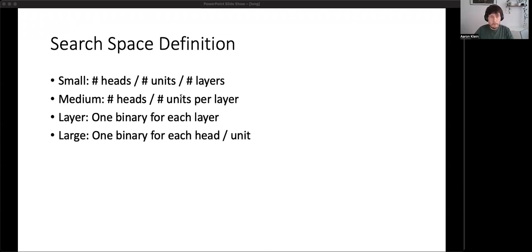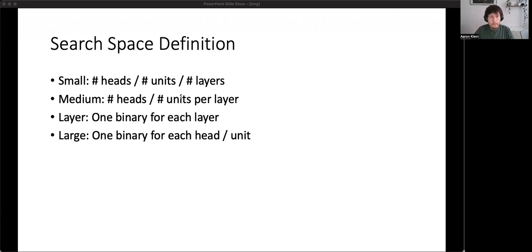To initiate neural architecture search, we must define a search space encompassing all potential subnetworks. We describe 4 distinct search spaces with varying complexity. The smallest search space employs a single numerical parameter to specify the number of heads for all layers, the units for fully connected layers, and the total number of layers. Although simple, the dimensionality of the search space remains fixed with respect to the underlying architecture, and only the upper bound varies.